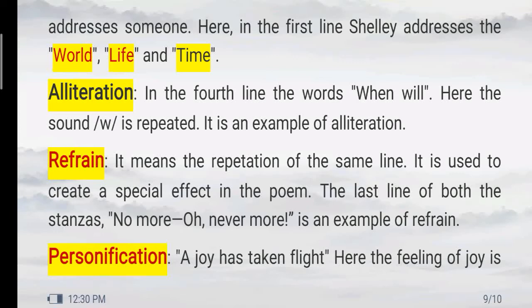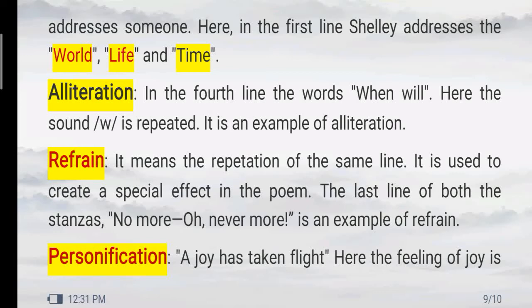Another poetic device which you find here is refrain. Refrain means the repetition of the same line through the whole poem. As I told you, this poem is written in two stanzas. In both the stanzas, the last line, "No more, ah, never more," is repeated by Shelley. So you can say he has used refrain also in this poem.